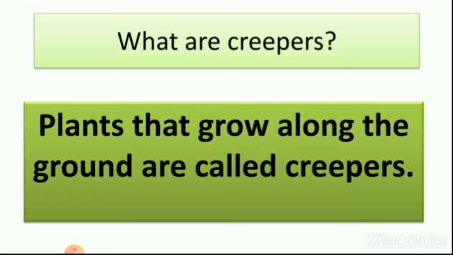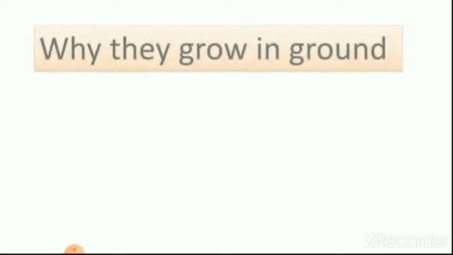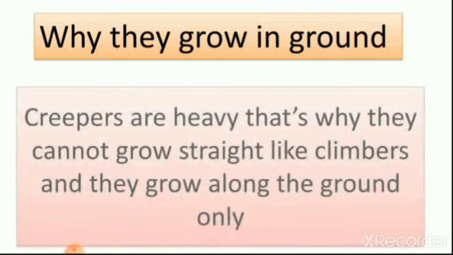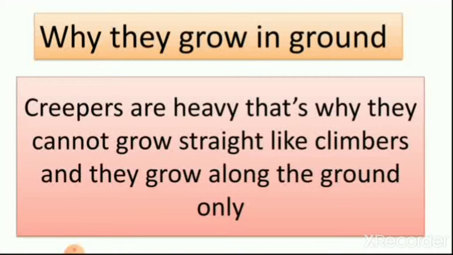Why do they grow along the ground? Because they are heavy. You can see here that I wrote creepers are heavy. That's why they cannot grow straight like climbers, and they grow along the ground only. Pumpkin is heavy, watermelon is heavy.